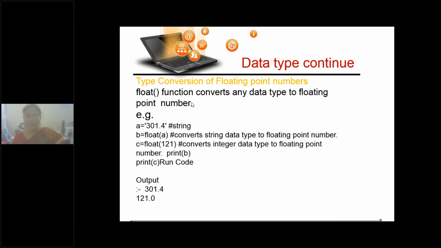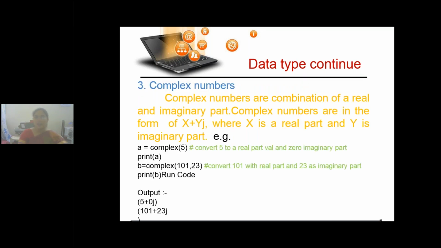That also which is compatible. If it is not compatible, it will not be converted. Similarly, complex numbers. See, a complex number has one real part and one imaginary part. When you are not given any imaginary part for a given data which is to be converted into a complex number, then automatically it will take 0 for the imaginary portion.